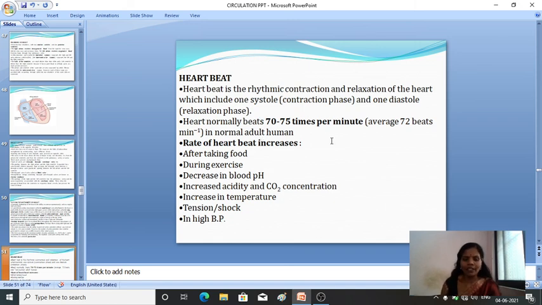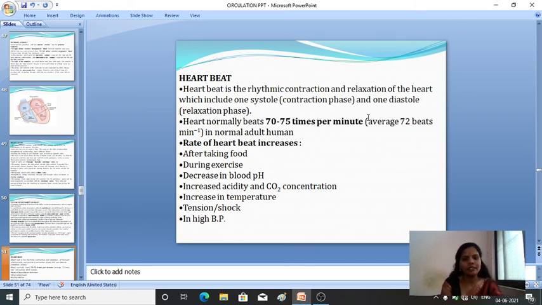So when the heart beats, the auricles contract; when the auricles contract, the ventricles relax; when the ventricles contract, the auricles relax. Right? So the heart normally beats 70 to 75 times per minute. We say the average is 72 times per minute in normal healthy humans. In normal healthy humans, the heart will beat 72 times per minute.